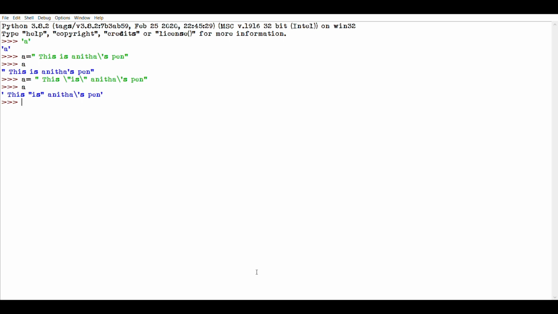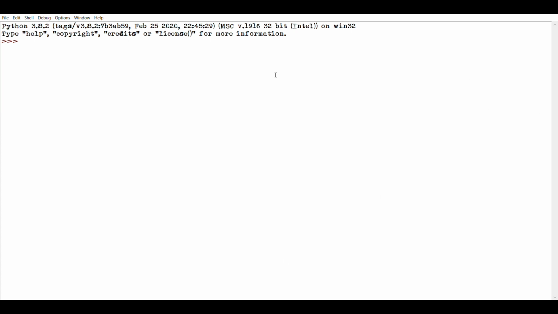We can have empty strings in Python. An empty string is a string without any characters inside, so having length 0. So str equal to, it's an empty string without any characters. Now if I try to print str, when we print an empty string, a blank space gets displayed in the next line. If the command is long, then it can be shifted to the next line by typing backslash.